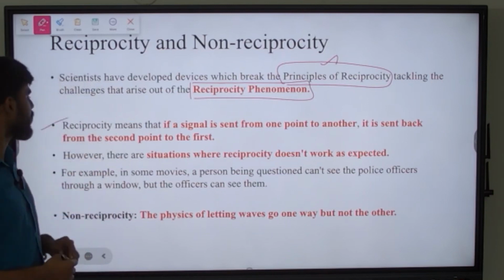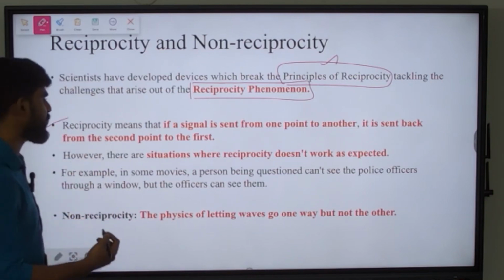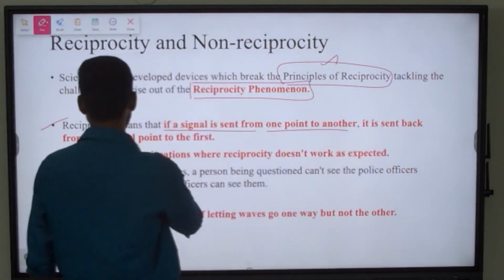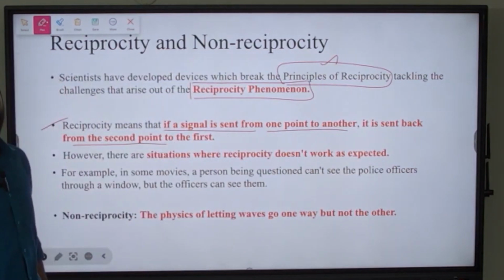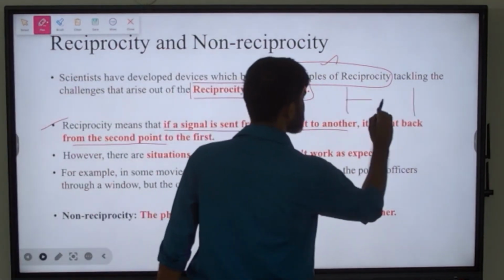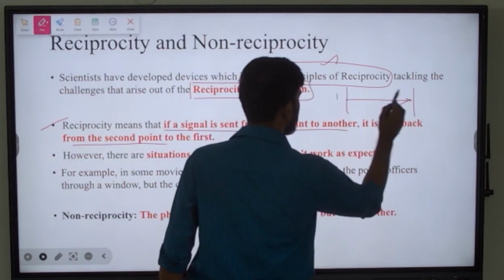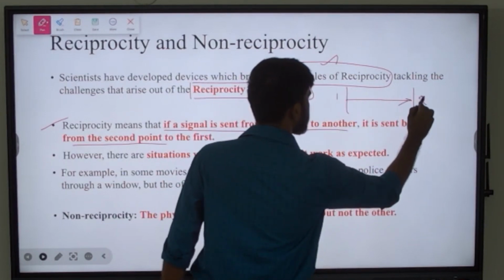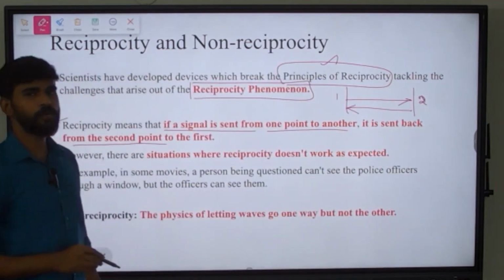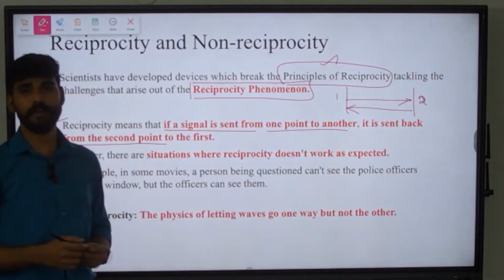First, the concept of reciprocity. What is reciprocity? It means if a signal is sent from one point to another, it is sent back from the second point to the first point. This is called reciprocity. Say for example, there are 2 points. If a signal is sent from point 1 to point 2, then it will be sent back from point 2 to point 1. Okay, that is called reciprocity.